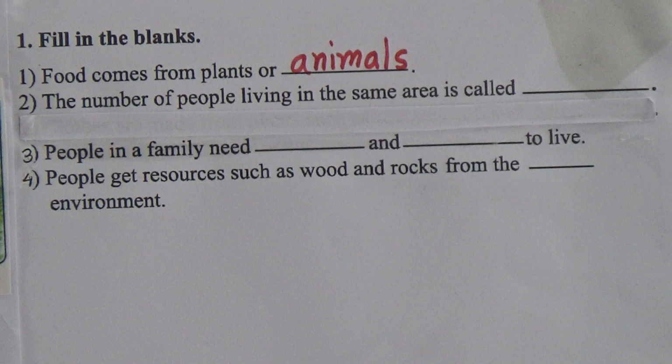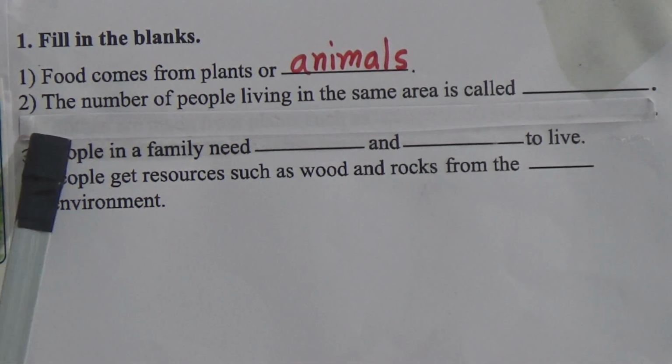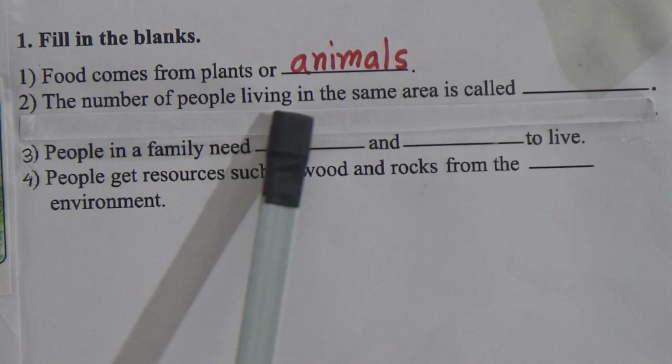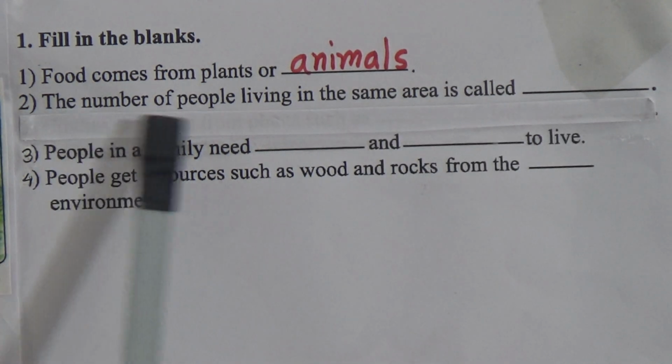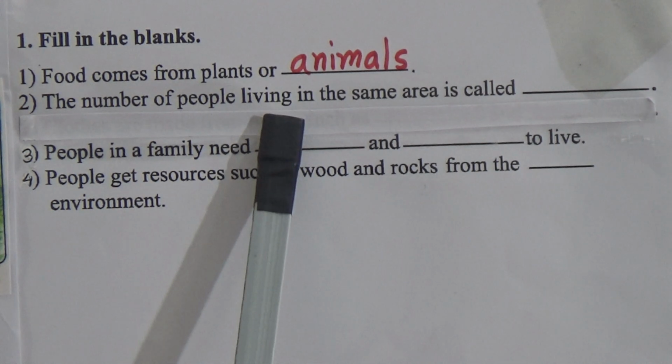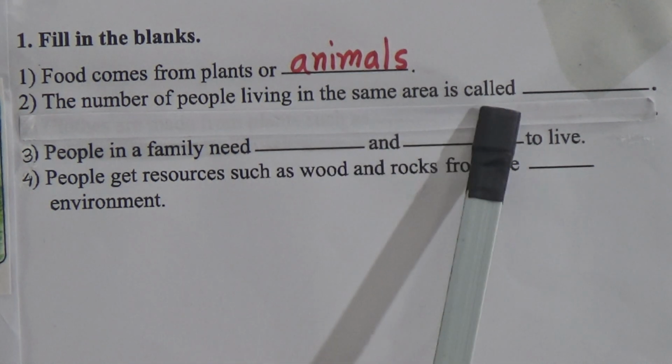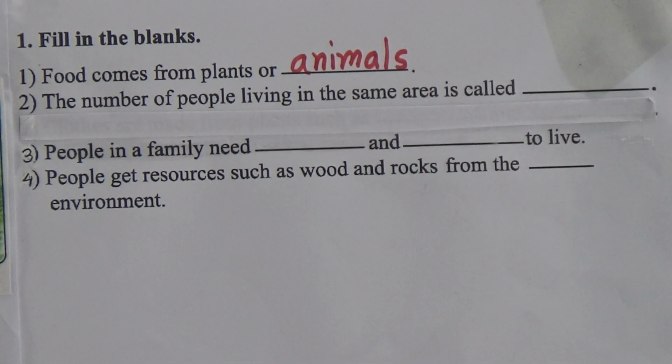Now the number 2 fill in the blank is: the number of people living in the same area is called dash. The number of people living in the same area is called population. So the answer will be population. Then we will write here population.